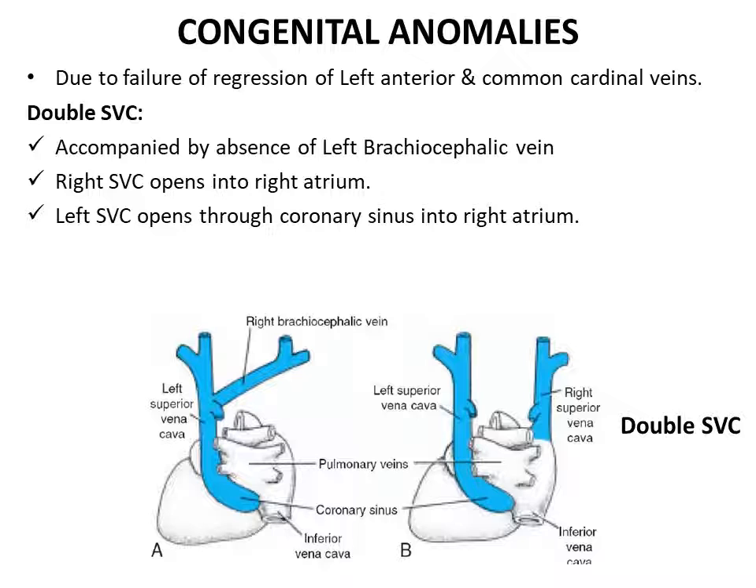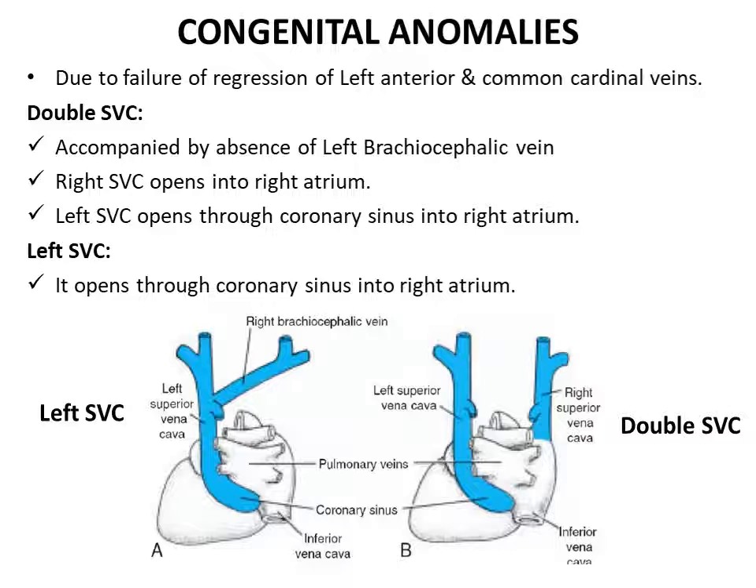The right superior vena cava opens into the right atrium, whereas the left superior vena cava opens through the coronary sinus into the right atrium. Sometimes a left superior vena cava may be present. It opens through the coronary sinus into the right atrium.